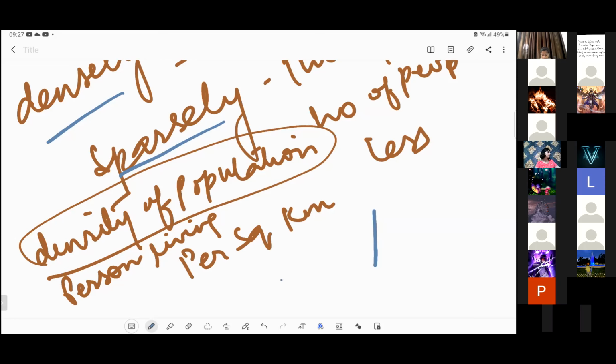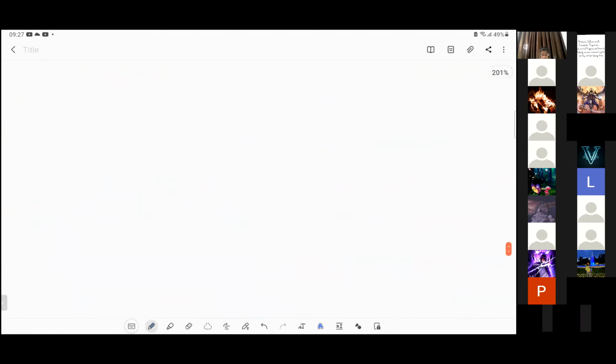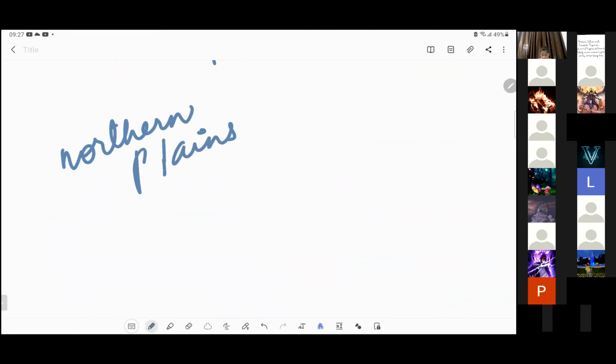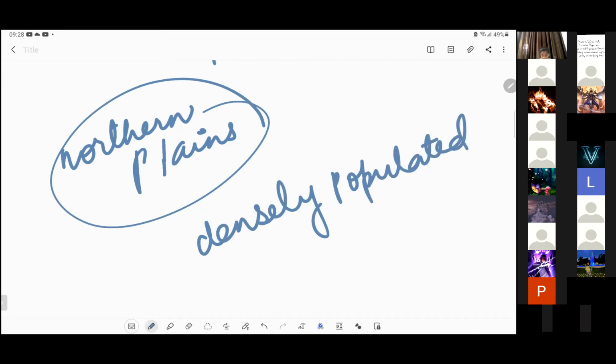See, we all know that if we compare the northern parts, the northern plains of our country, this whole region is densely populated. Yes or no? Yes, ma'am. Tell me, Angel Anand, why are these northern plains densely populated? What could be the reason for the dense concentration of population over here? Angel Anand.